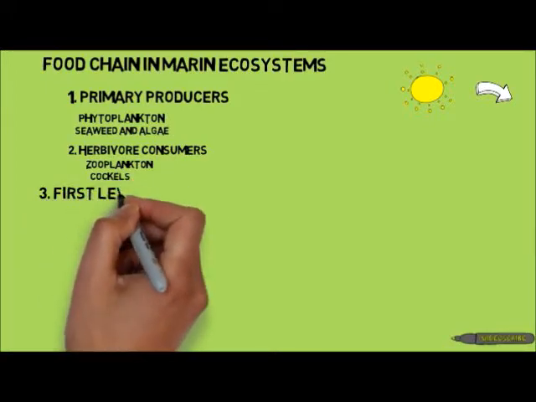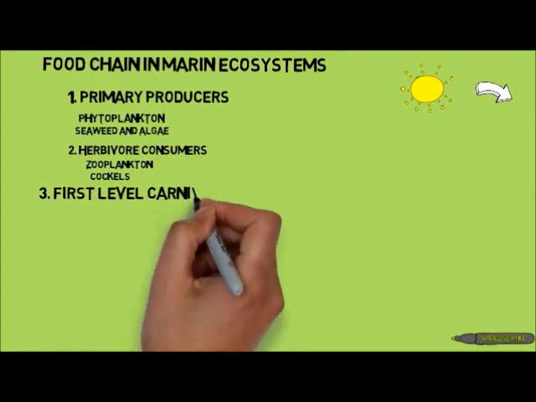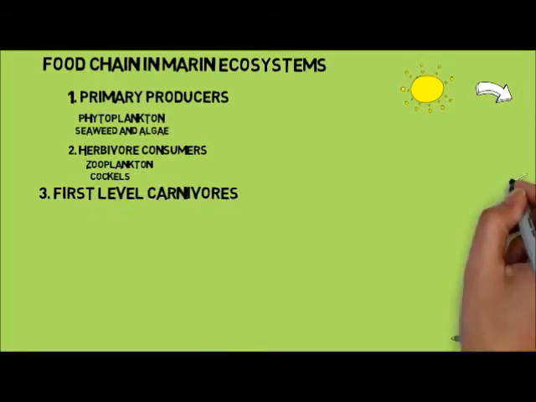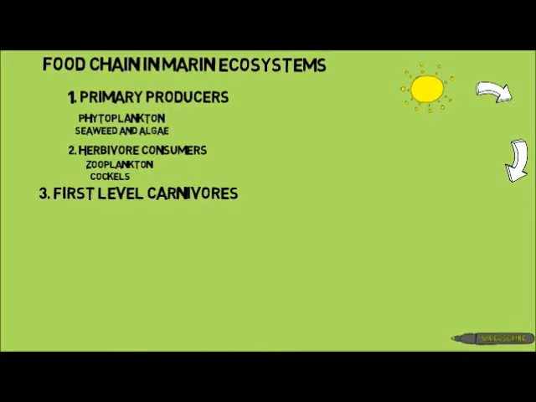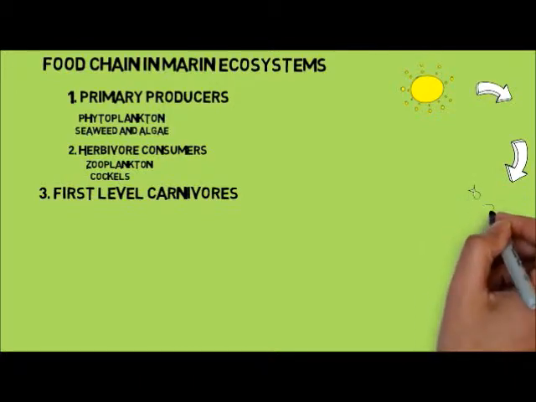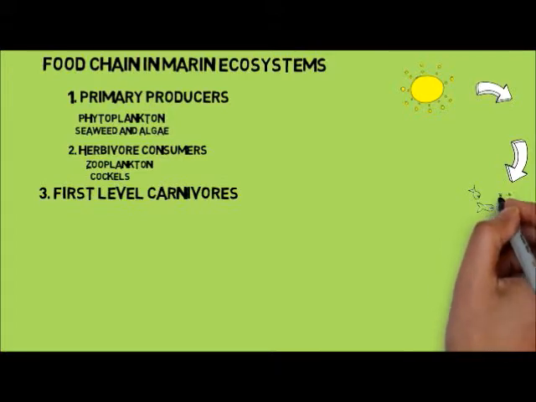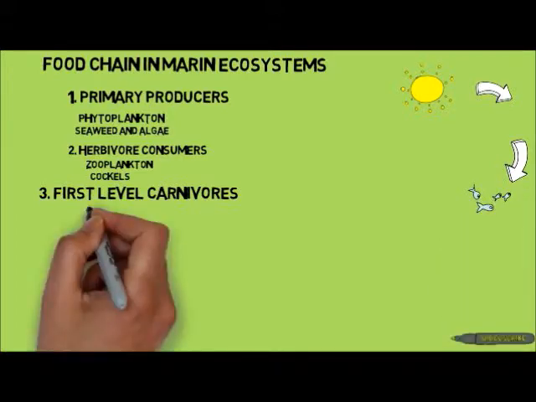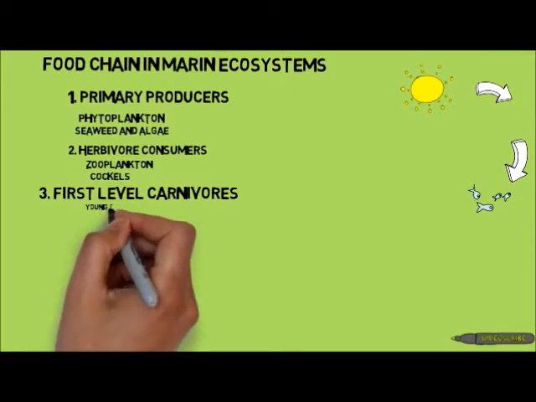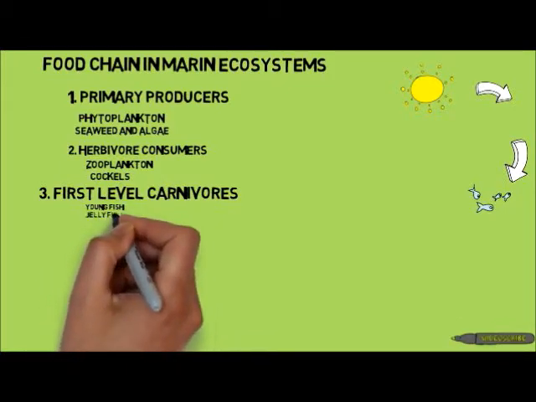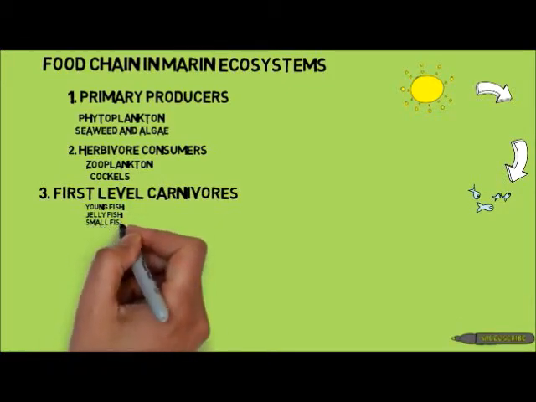Next, we have first-level carnivores. These include young fish, jellyfish, small fish, crustaceans, and sea stars.